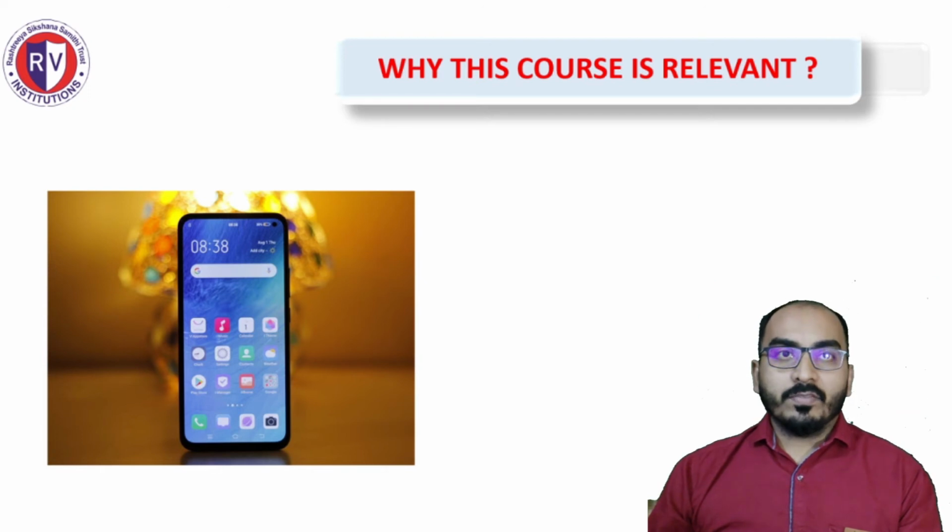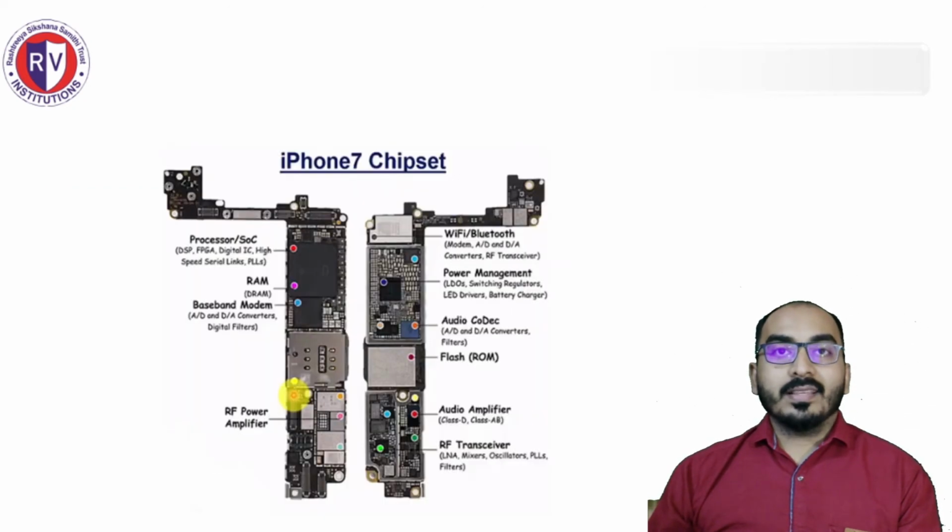This is the chipset of today's cell phone, and you can see different sections with analog, digital, mixed signal and RF circuits. It turns out that the heart of this phone is the transceiver, which makes this communication possible.